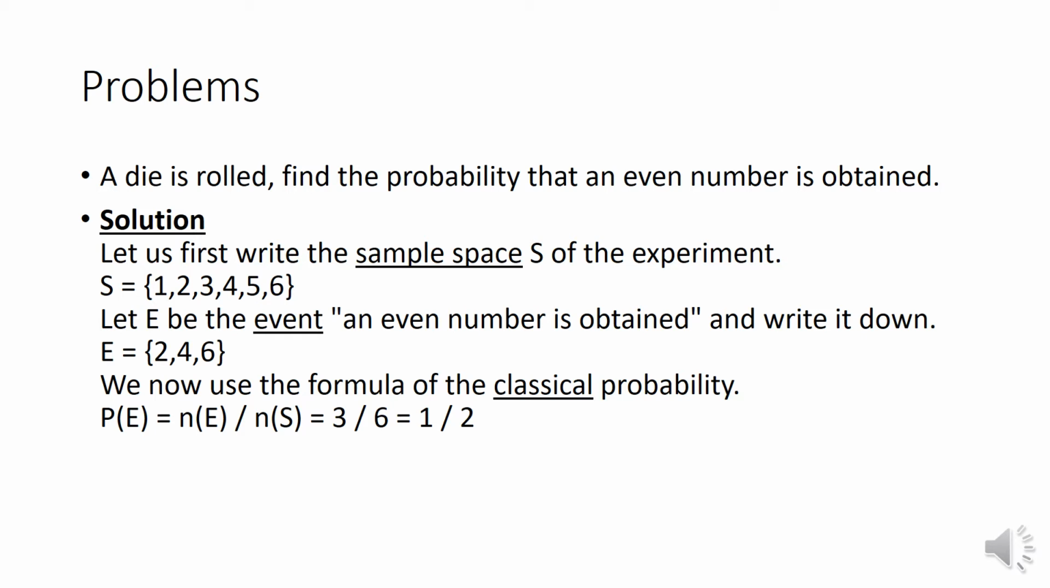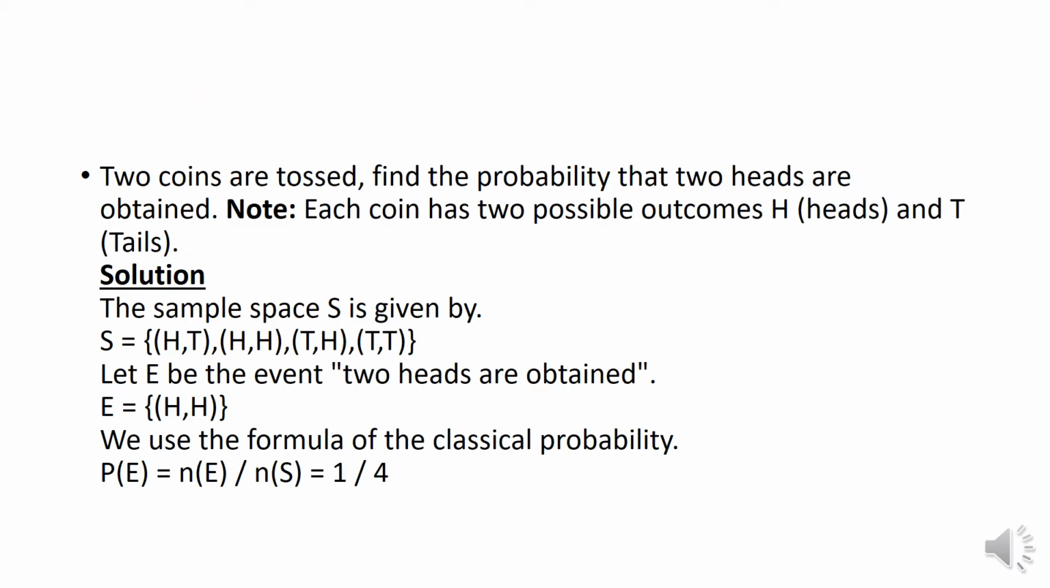Now we will apply the formula: probability of an event is equal to the favorable number of events divided by the total number of exhaustive events. So here the favorable number of events is 3 and the total number of exhaustive outcomes is 6. So the probability of occurrence of an even number when a die is rolled is 3 by 6, or the simplified version of 3 by 6, that is 1 by 2. We'll continue with the next problem.